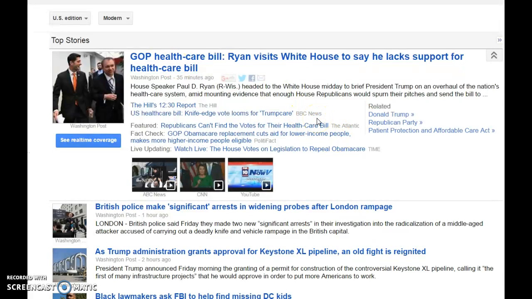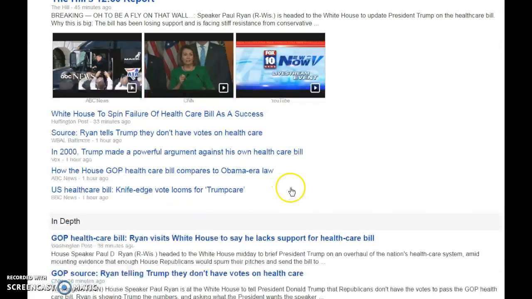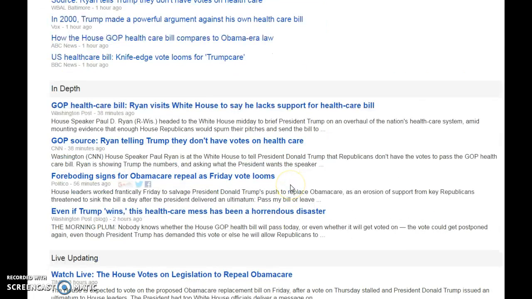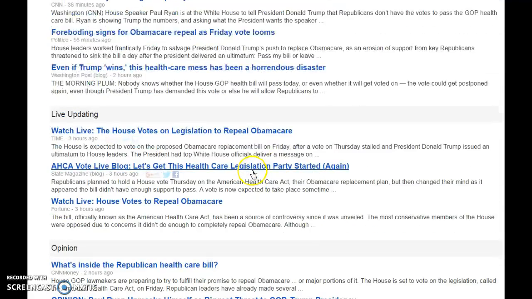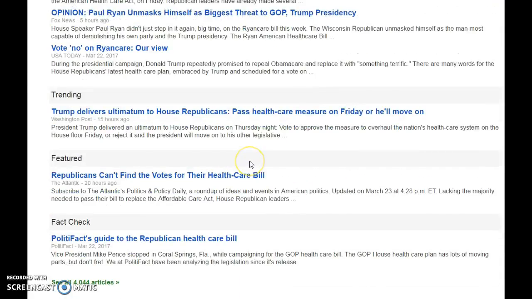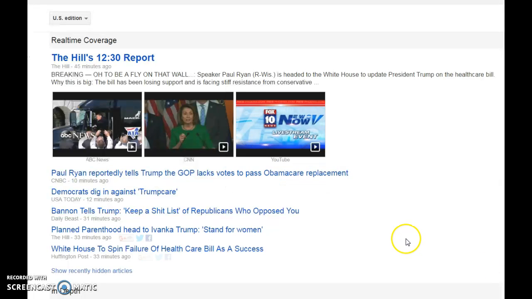But then again, I'm going to have to find one from a different country. I don't see those here. I can expand it to see real-time coverage, and then it brings up all these different ones. And again, I'd have to start looking and see if any of these are going to be a different one. So I would have America, I would have the BBC, and then these right now just look like they are mostly United States ones, which of course makes sense.